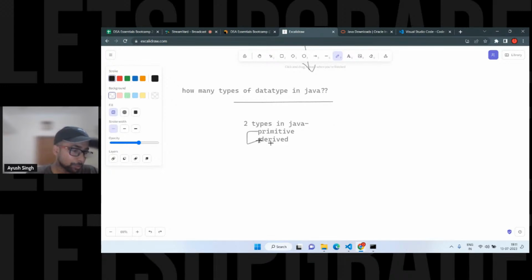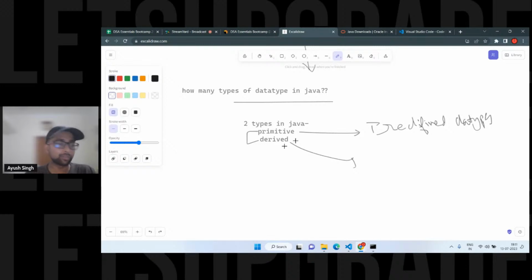Size of primitive is fixed. Exactly. The primitive data types are already predefined, and the size is fixed. So this is the predefined, built-in data type in Java. This is generic, the same in other languages also, primitive and derived.